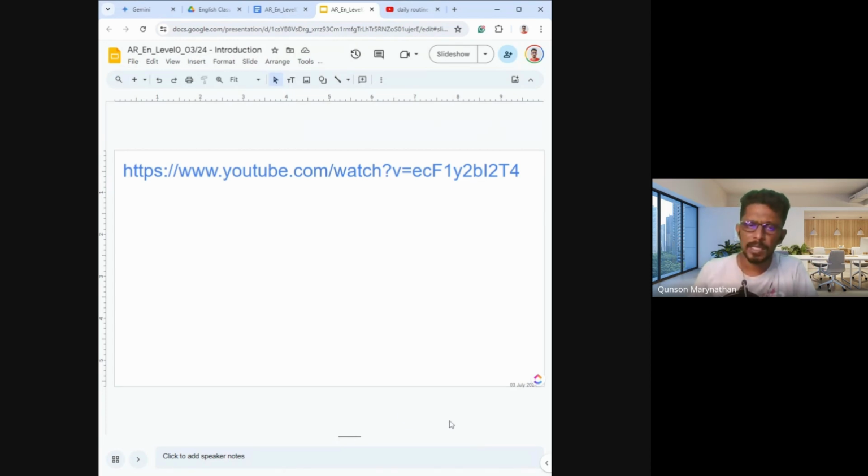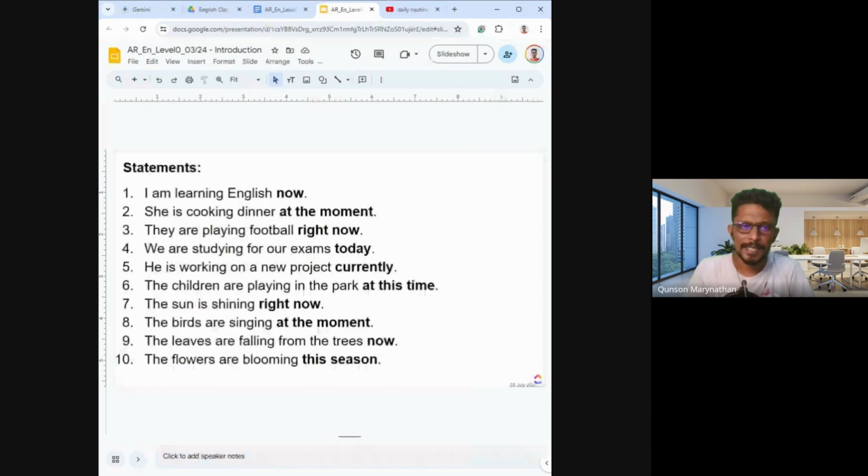Now, let's have a look at some other things, right? These are statements. Statements in the Tamil கூற்றுக்கள் என்று சொல்லலாம். Please look at them very carefully. Right. So these are statements.